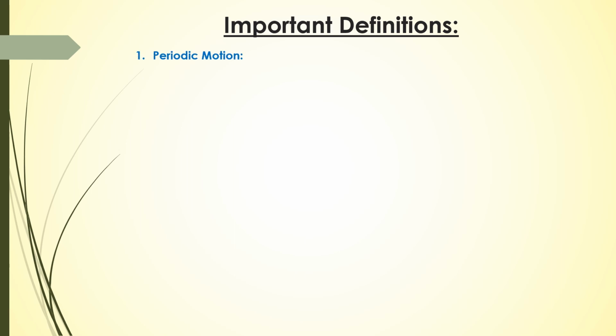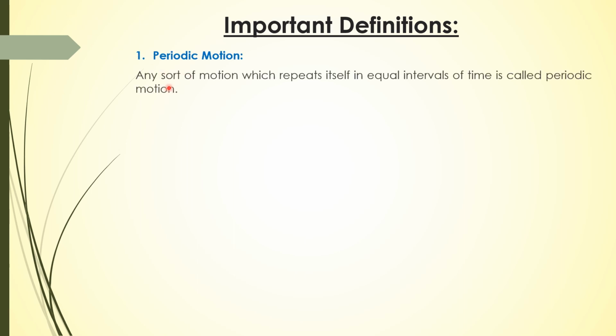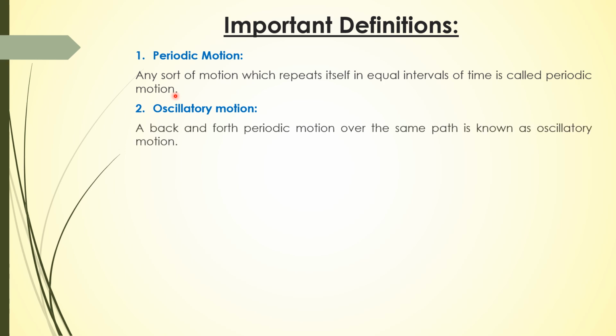After Hooke's law and restoring forces, now I'm going to define a few terms. These terms are very important for explaining simple harmonic motion. The first one is periodic motion. Any sort of motion which repeats itself in equal intervals of time is called periodic motion. When a body repeats its motion in equal intervals of time, it is a periodic motion. If we talk about oscillatory or vibratory motion, a back and forth periodic motion over the same path is known as oscillatory motion. So when the path of a body is the same, it's periodic motion. Back and forth periodic motion is known as oscillatory motion.